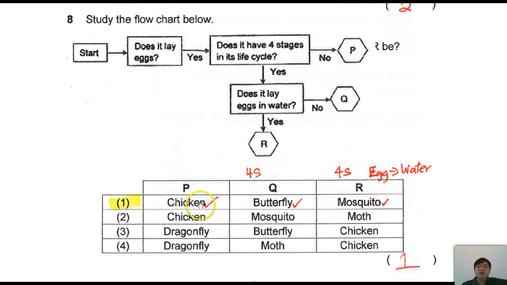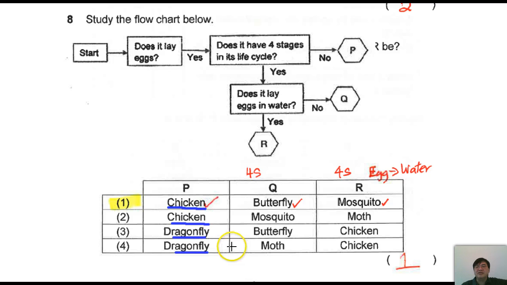Look here. Chicken is correct. Alright. And this can be correct. Okay, maybe I just indicate something. Now it means this is correct, this is correct, and this is wrong. This is wrong means, is this right or wrong? No, this is still correct, and this is still correct. It means anything about 1, 2, 3, 4 about P, yes, they fit it correctly.